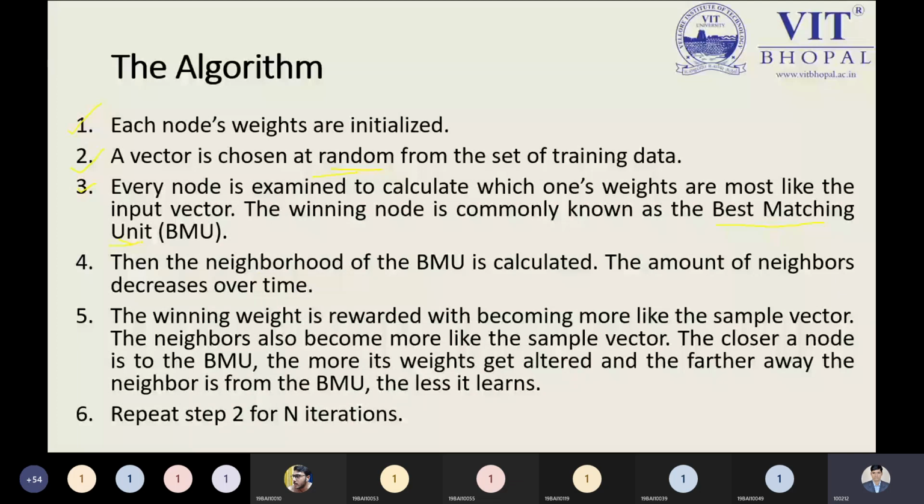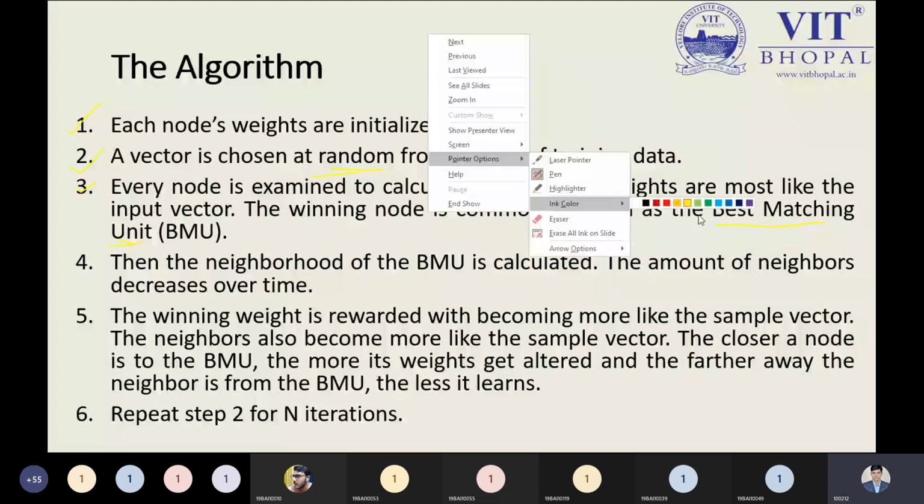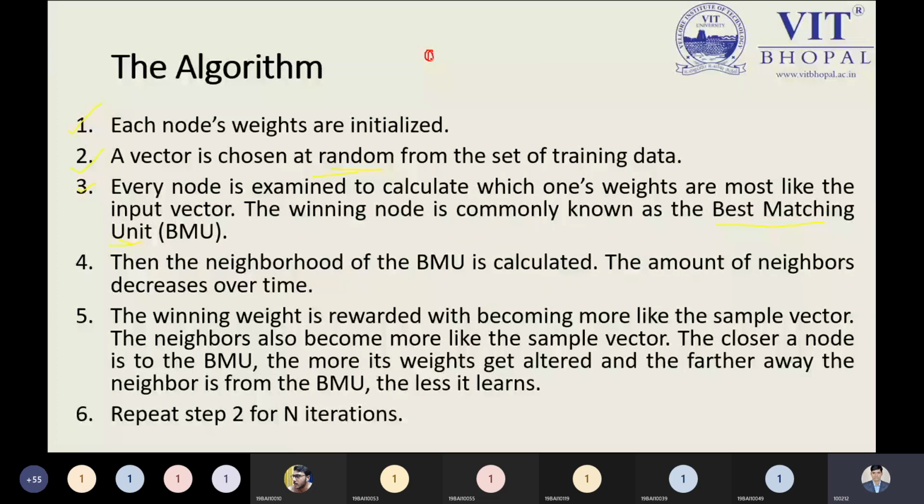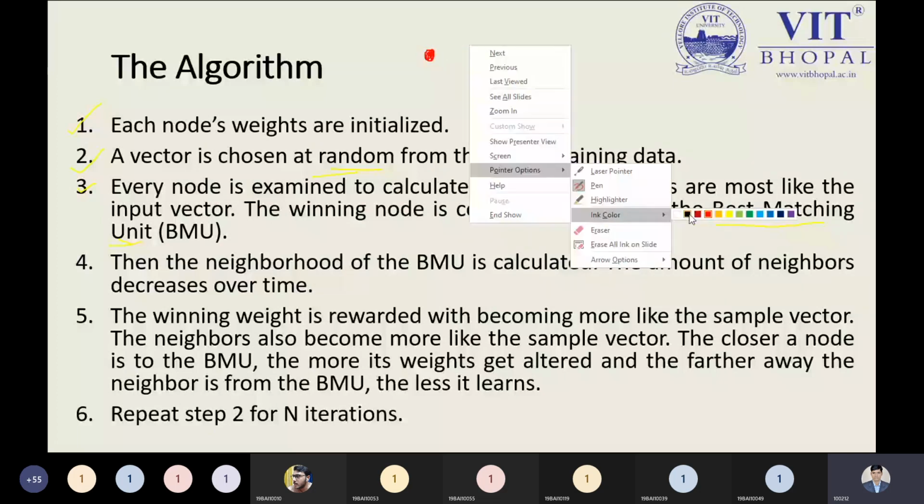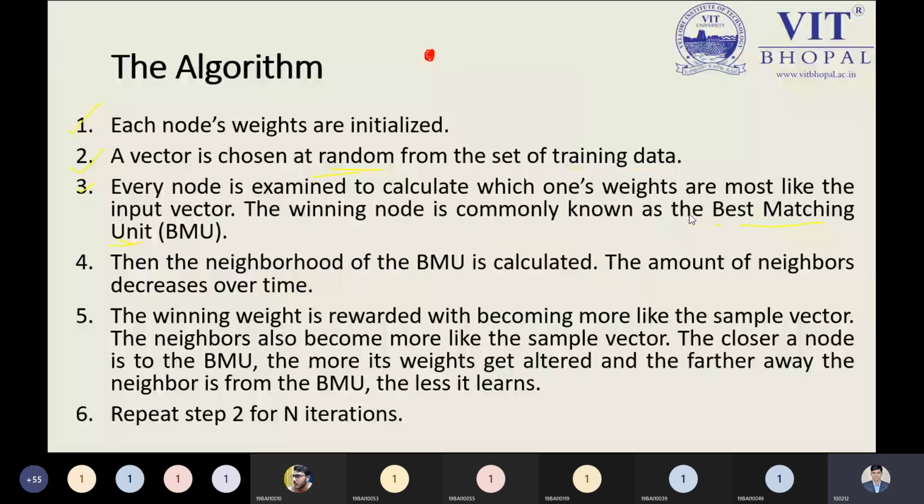Out of the n selected random nodes, I calculate the distance, and the node with the minimum distance is the closest one. Like this one I'm demonstrating over here: suppose this is the random node I'm choosing, and in a particular cluster we have these nodes, these nodes, these nodes. I'm just selecting like this.